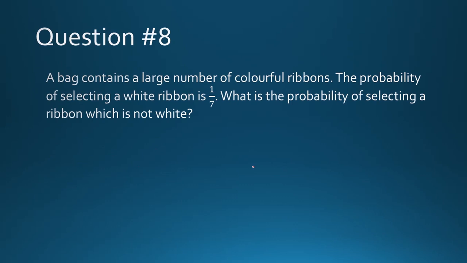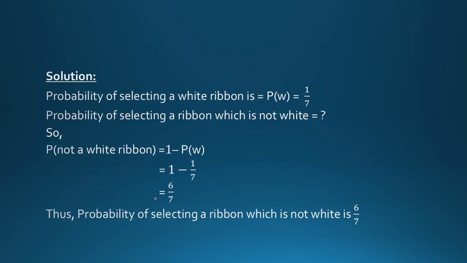Moving towards question number 8: a bag contains a large number of colorful ribbons and you are given that the probability of selecting a white ribbon is 1 over 7. You are given the probability of a white ribbon and you need to find the probability of selecting a ribbon which is not white. It means that the probability of selecting a white ribbon is given and you need to find the probability of not selecting a white ribbon. So here is the solution.